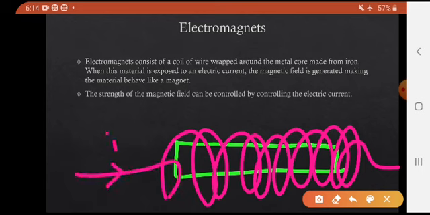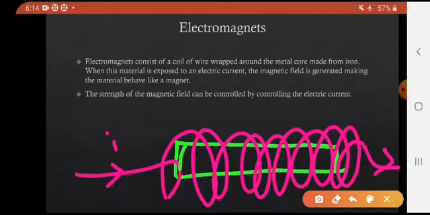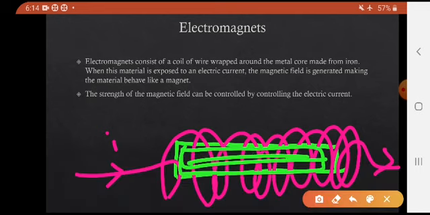Here current is passing. When electric current passes through this wire, a magnetic field is generated, and this material behaves like a magnet, right?